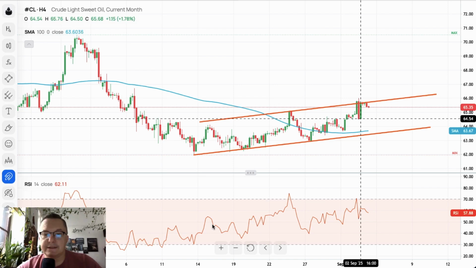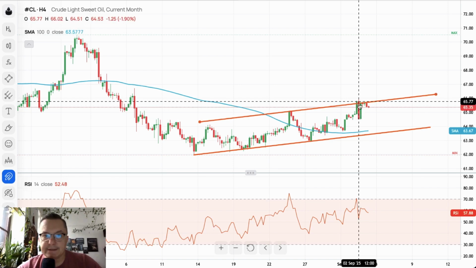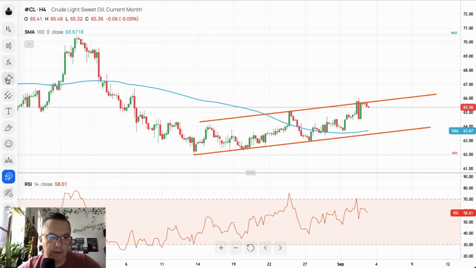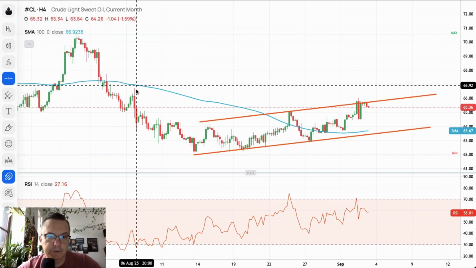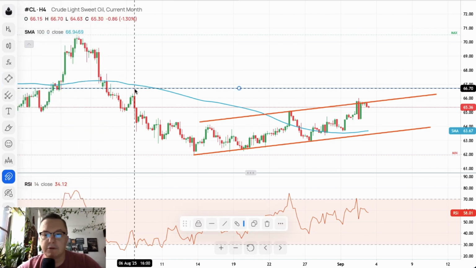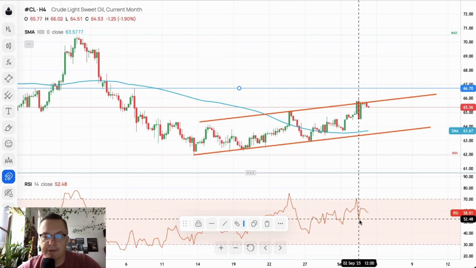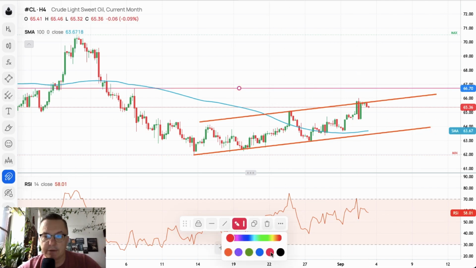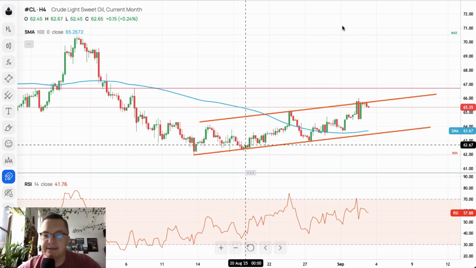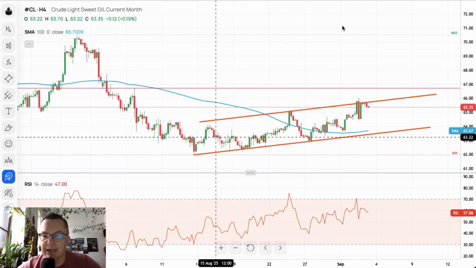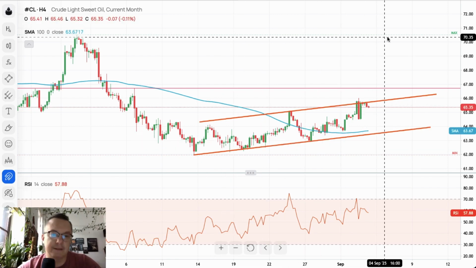We are above the 100 periods moving average, located at 63.67. Nevertheless, the local high at 66.02 doesn't actually look that serious, because there is still one more level, way more important. It looks like a way more important one, 66.70. So maybe after we come off the extremely overbought conditions, this level here will be tested. This doesn't look like an impulsive movement to the upside.